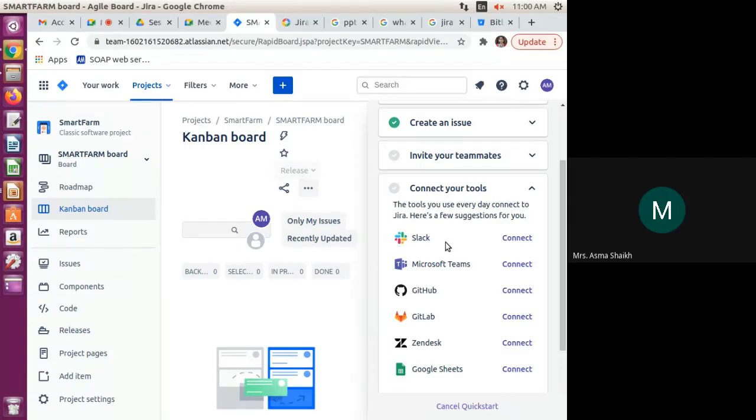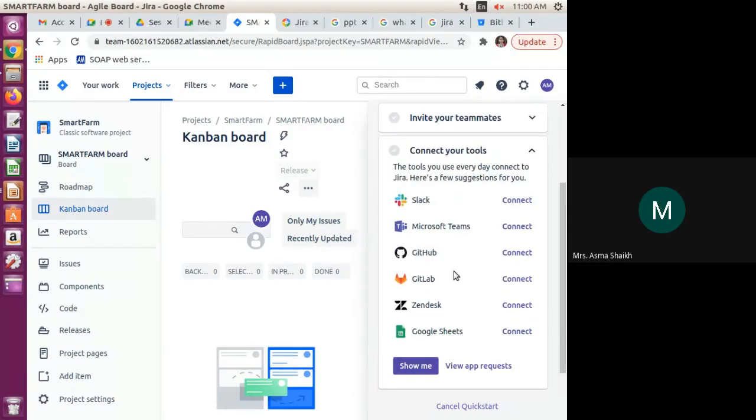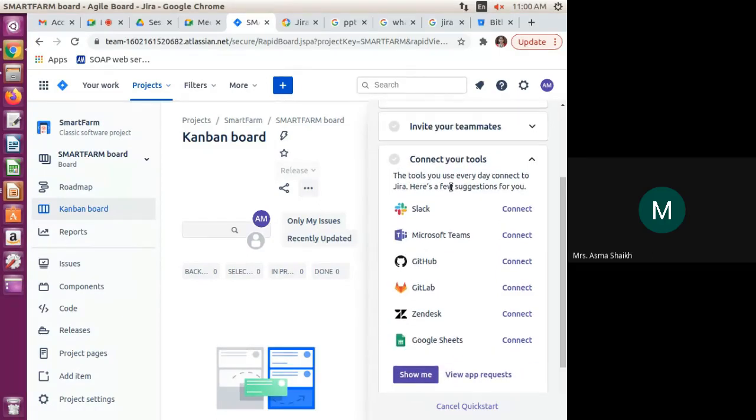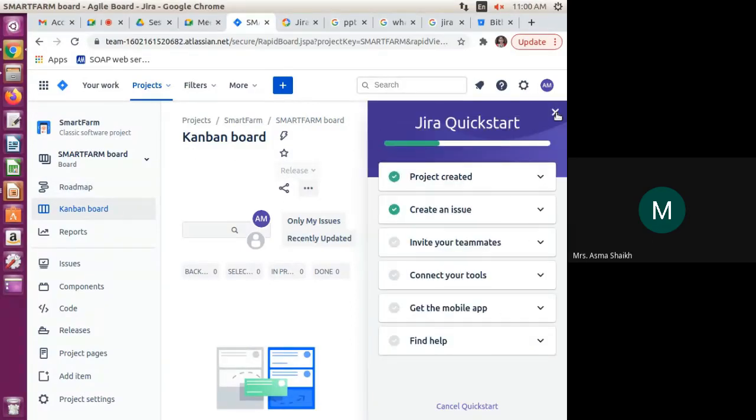Very good, Yash. So in Slack, we can have our Jira bot prompt for customizable notifications. For that, we can connect to Slack here. We can connect to Teams, where we can conduct a meeting, and GitHub, GitLab. So these are different operations we are able to do. Google Sheets is on the cloud. So we are able to connect directly in this Jira software. That is the advantage of Jira.